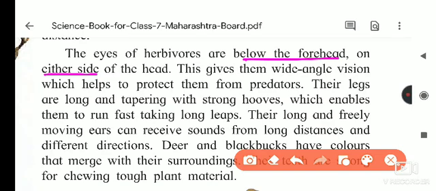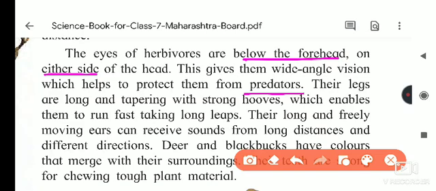Wide angle means they can see from both sides, which helps them to protect themselves from the predators. Predators means those who are attacking, like lion and tiger, because they are eating these animals, and prey means these animals, deer and others, who are the food for the predator.